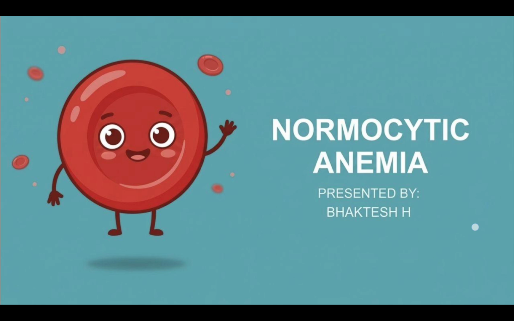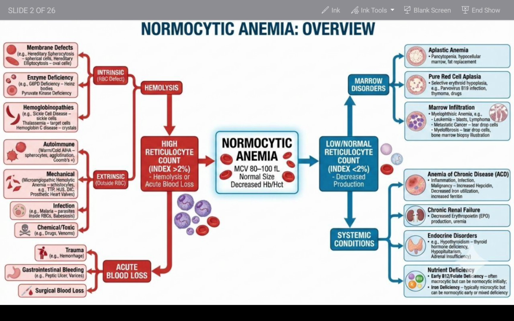Before jumping into the topic of normocytic anemia, let us first see the introduction and overview of normocytic anemia. Normocytic anemia is a condition in which the size and shape of the RBCs is normal, but the number of RBCs in the blood is decreased. Even the hematocrit value and the hemoglobin content in the body are decreased.